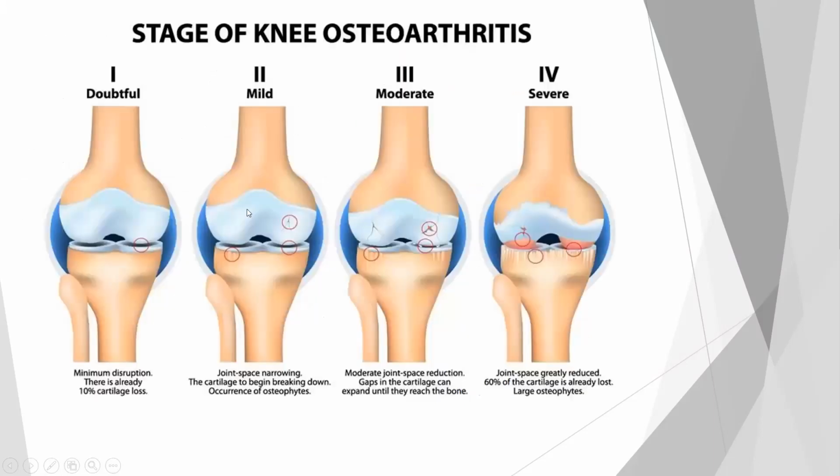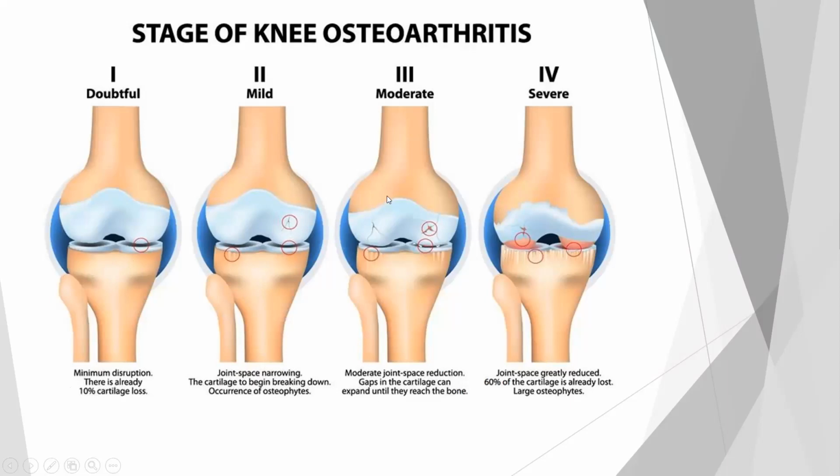There are 4 stages of knee osteoarthritis. First is minimum disruption. Only 10% of the cartilage is lost till now. There is slight disruption. In the second, which is mild, there is joint space narrowing here. The cartilage begins to break down. Breaking of the cartilage is present and osteophyte formation is there. There is a formation of new bone.